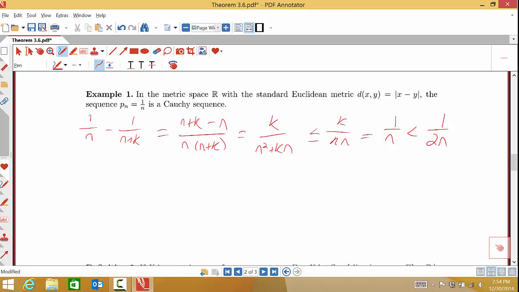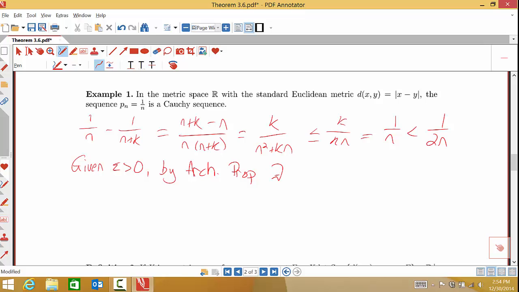Okay, so let's prove that this is a Cauchy sequence. To prove it for all epsilon greater than 0, we can't do that in one fell swoop. We have to start with an arbitrary epsilon greater than 0. Again, by our Archimedean property, going to invoke this an awful lot. Pretty much every sequence we prove, we're going to invoke this.